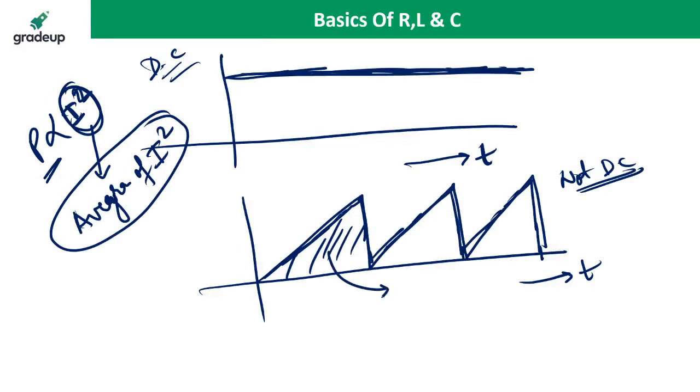This area gives you the average of the current, the average of I. But we have to take the average of I square because power is directly proportional to current square. Yes, Subham is asking about average and RMS. Yes, I am giving you an explanation.